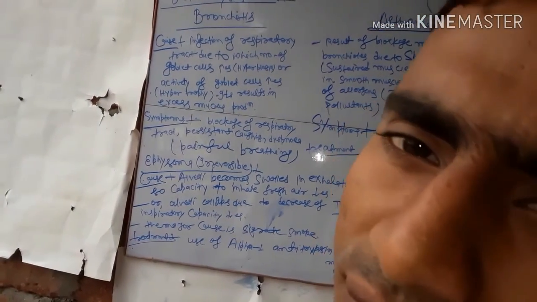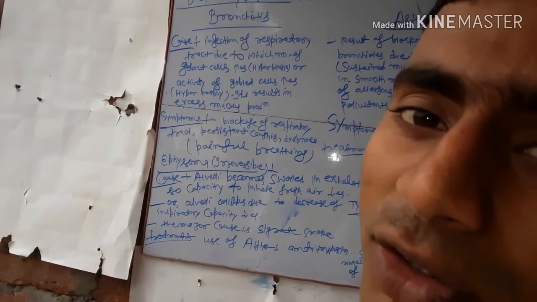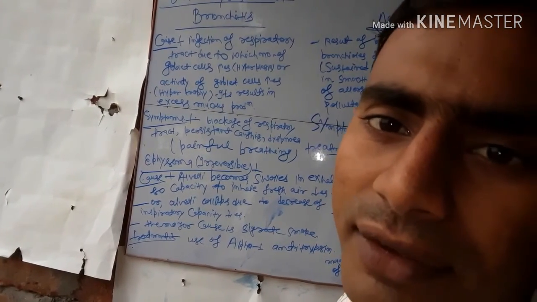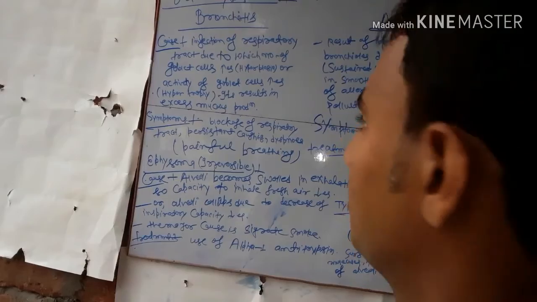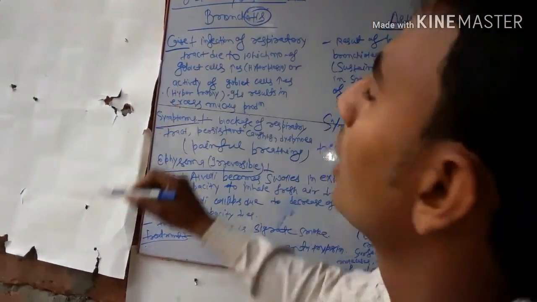What is the term bronchitis? In bronchitis, itis means inflammation. Itis means inflammation.